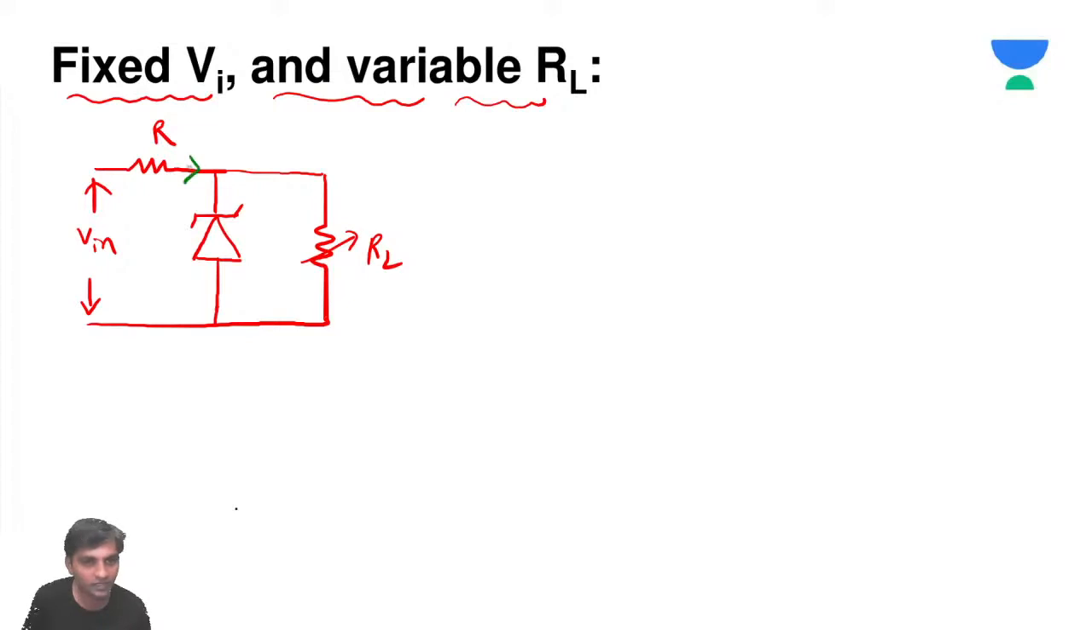So one thing you remember here: if this is again current I, the same current IZ is flowing here, and here some current IL is flowing. Always remember, we assume that the Zener is in breakdown. When the Zener is in breakdown, our equivalent circuit is going to be like this.